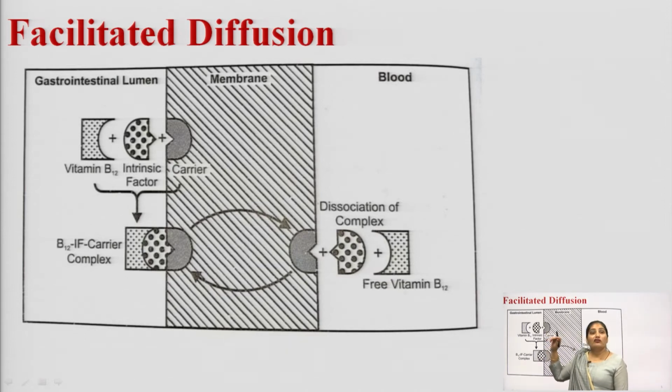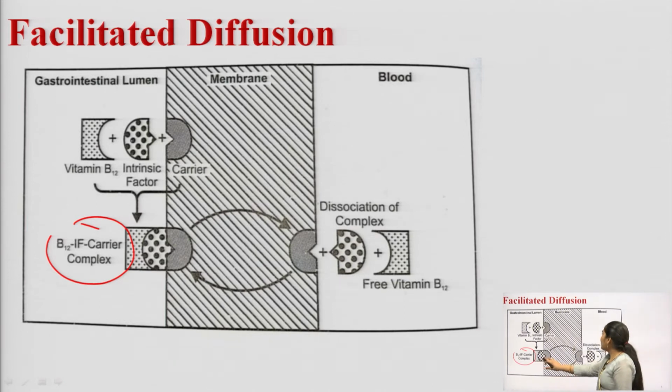The absorption of vitamin B12 takes place with the help of this facilitated diffusion process. What happens in this? The vitamin B12 combines with the intrinsic factor and a carrier molecule, and this B12-IF carrier complex is formed. Okay. And when this complex is transported through the membrane, the free vitamin B12 as well as the intrinsic factor is delivered here, and this carrier molecule will further reach into the gastrointestinal lumen.